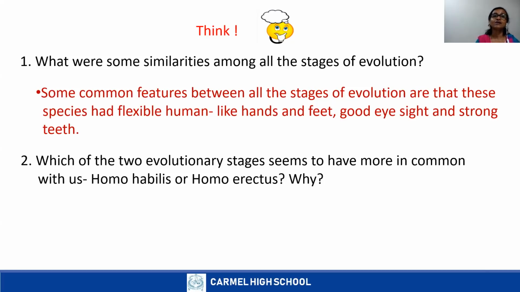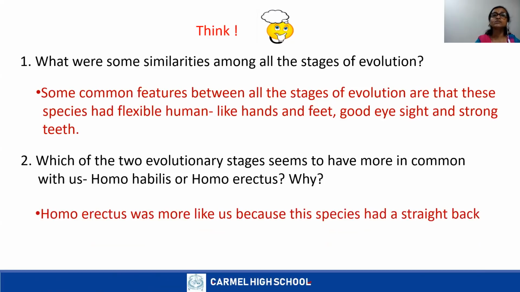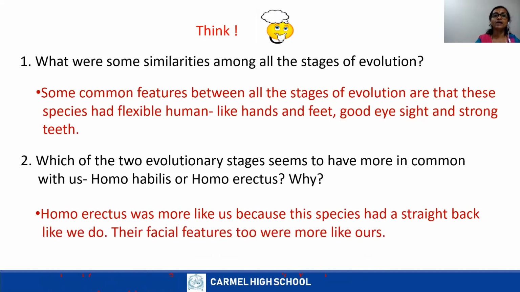Correct, Homo erectus. Homo erectus was more like modern humans, because this species had a straighter backbone, and their facial features were similar to modern humans.